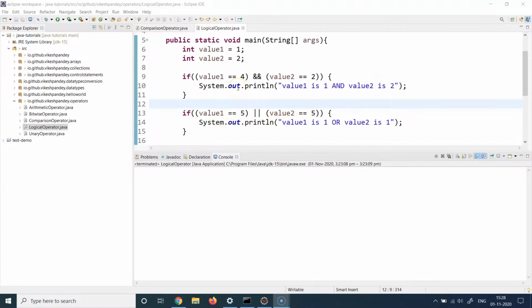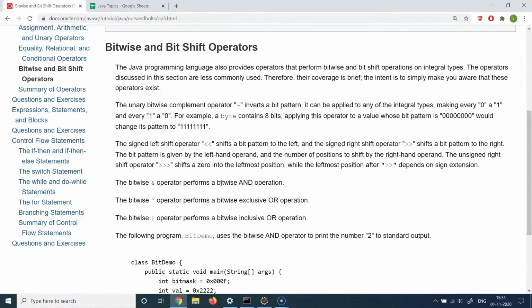So this is all I wanted to cover in this lecture. We covered the comparison operators and how to use them. And in the next lecture, we are going to talk about the bitwise operators. Bitwise operators are very less commonly used in the Java programming world. Generally, we don't use them, and generally, we don't need to use them. You would generally use them when you are doing really complex bitwise calculation where you need to manipulate the bits.